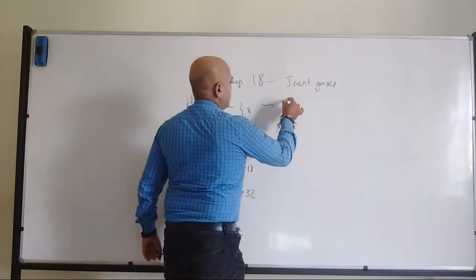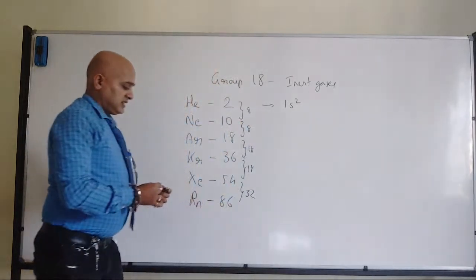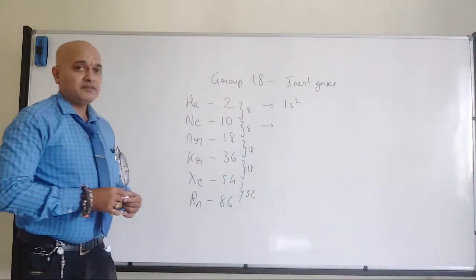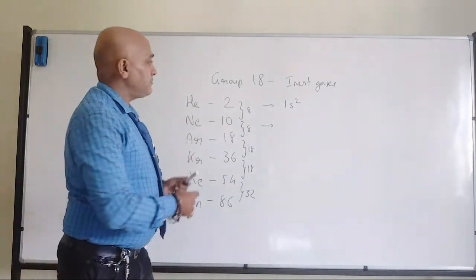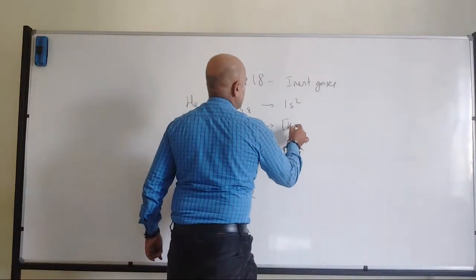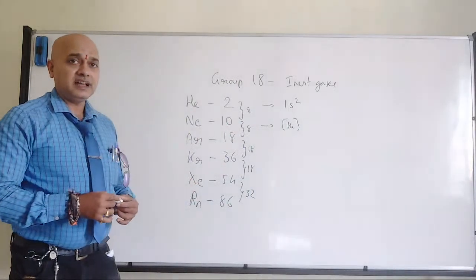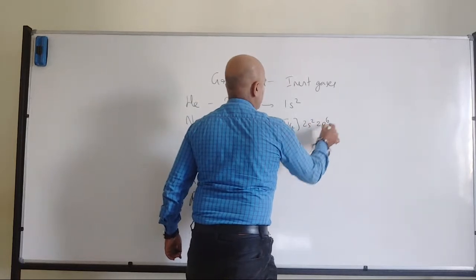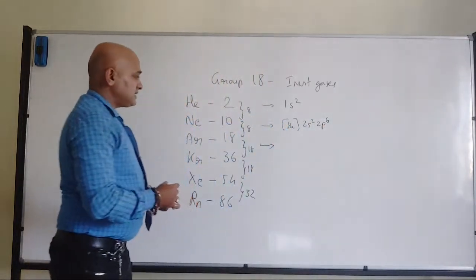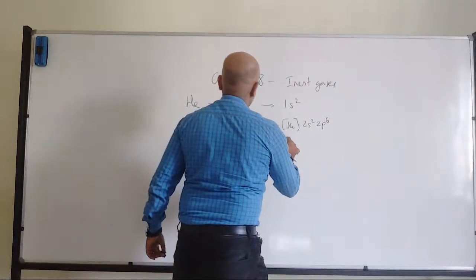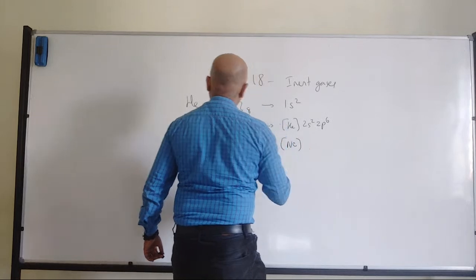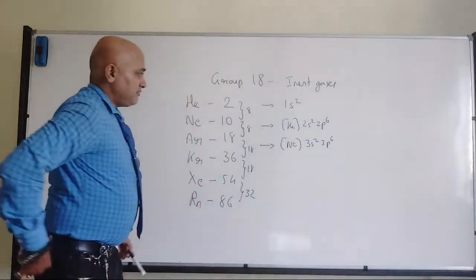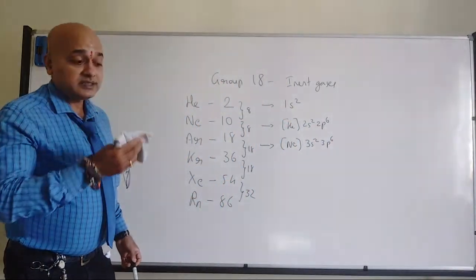Now when it comes to helium, it will be 1s2. Now when it comes to neon, you can take the help of helium. Now we can write it as [He] and then what else? It will be 2s2, 2p6. Now the next one is argon. So when it comes to argon, here it will be [Ne] in the square bracket. Then we can write it as 3s2, 3p6.